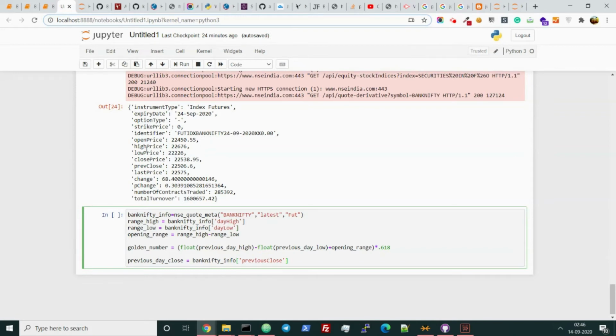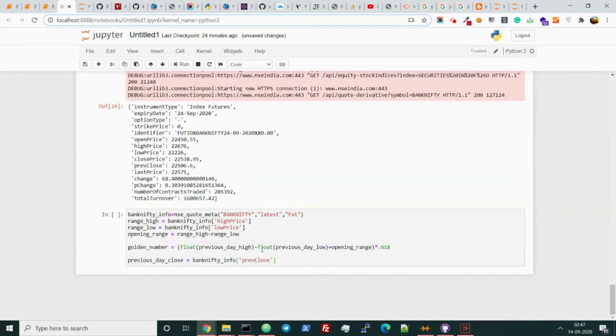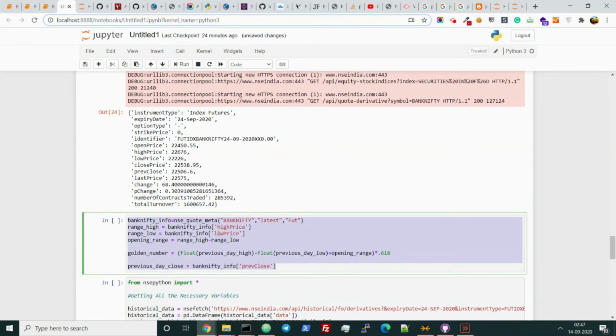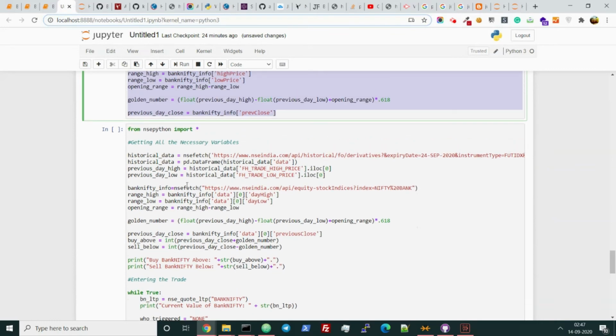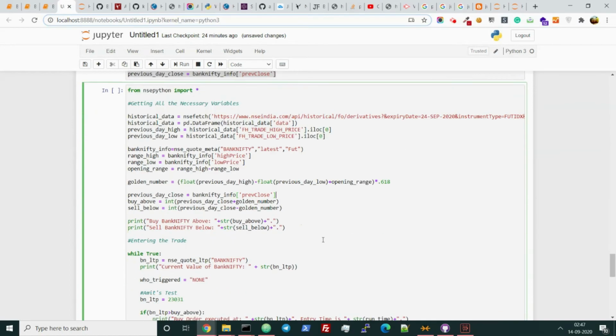So the day high will be replaced by high price. Let me, it got hanged. I am now going to type low, and the previous close will be prev close. Perfect. Now let me just copy paste the entire thing in the downside, and I shall be replacing this one with, let me check, Bank Nifty info here. Now it is properly done.